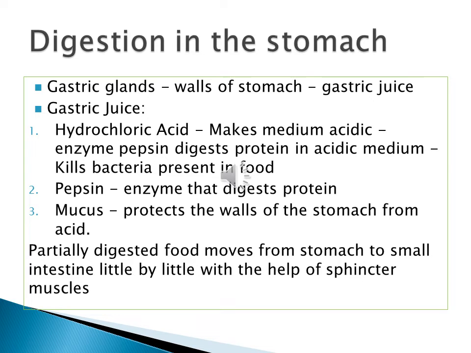If it comes up through your throat and keeps happening, it will affect the food pipe. The food pipe doesn't have any mucus inside to protect it, isn't it? So after a long time you'll start getting some sores on the food pipe. And if the acidity becomes too much, inside the stomach walls also you'll start getting sores. That is where we say we have an ulcer. You can't take in food. So when you eat certain types of food, or if you keep your stomach too empty, then the acid content will become more. If you are very anxious, with too much anxiety and stress, more acid will be secreted.